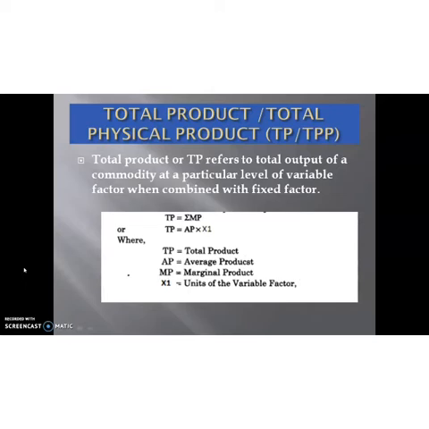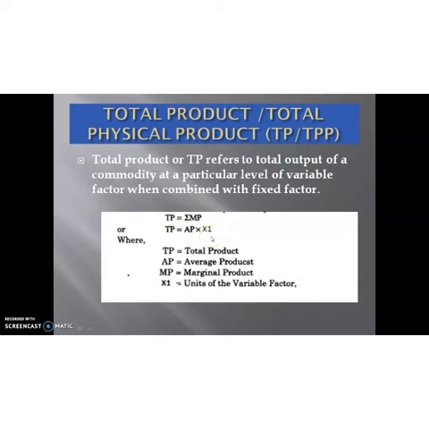Okay. So, we can calculate TP by using the formula TP is equal to sum of MP, where this sign denotes sum and MP means marginal product. Or TP is equal to AP into X1.